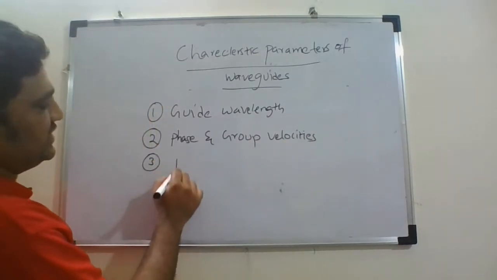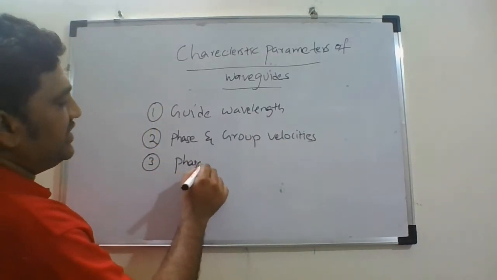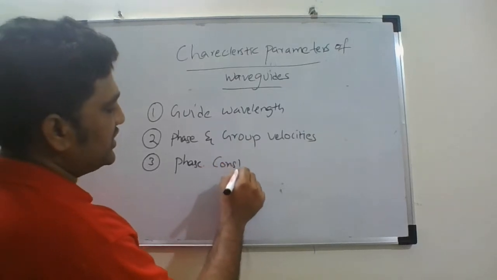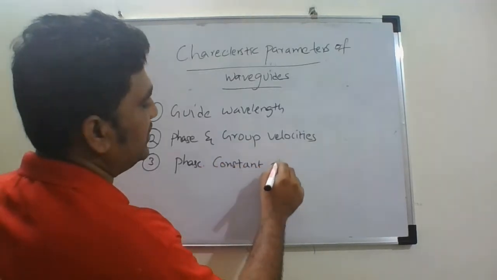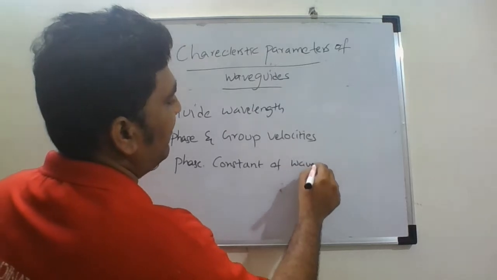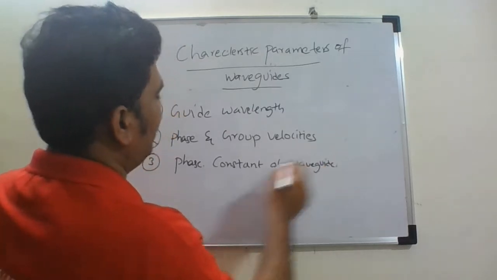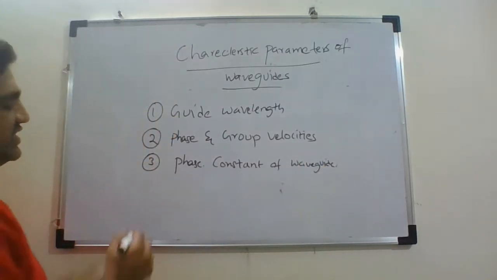Third, we will be deriving the expression for the phase constant of a wave inside the waveguide. So phase constant, phase and group velocities.